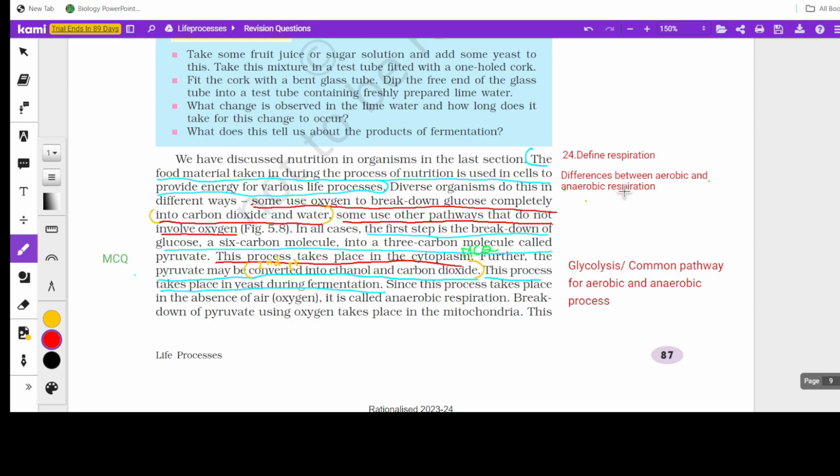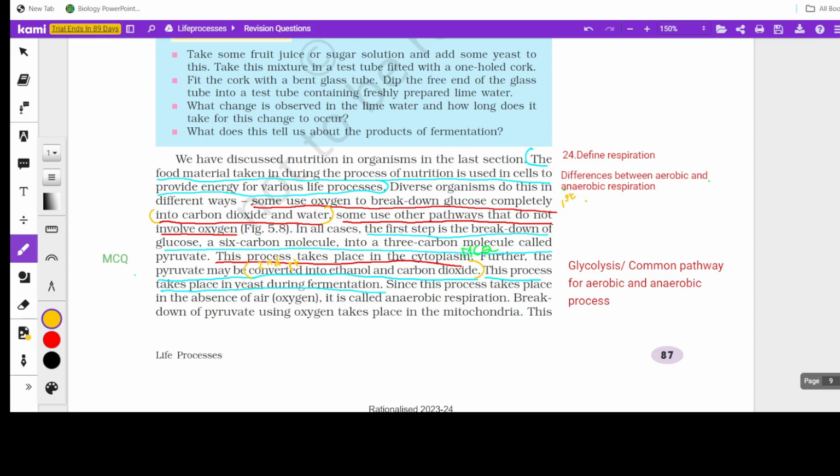Again, it can be asked in the form of differentiation. If it is asked in the form of differentiation, you can write point-wise. First, as I said, the first point can be the definition. In the case of aerobic respiration, the first point is breaking down of glucose in the presence of oxygen.